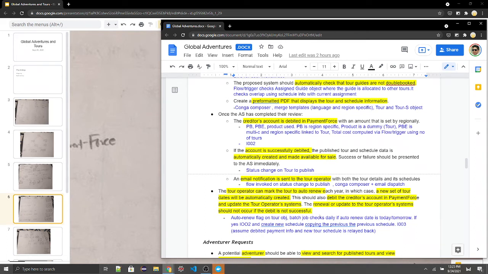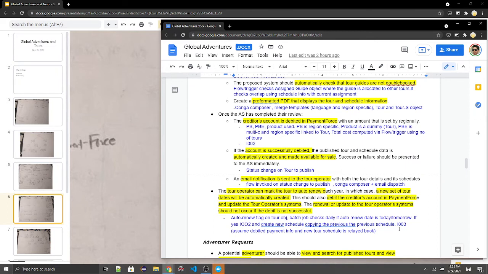Then we'll have a batch job that checks daily if the auto renew date is today or tomorrow. So again, this auto renewal date, when this should auto renew, must be present on this object. The batch will check if it is today or tomorrow. If yes, then we execute the flow I002, which is the same as we discussed. Essentially, it's a payment that needs to be sent. And we'll create a new schedule after that. If the payment is successful, a new schedule will be created, copying the previous schedule.